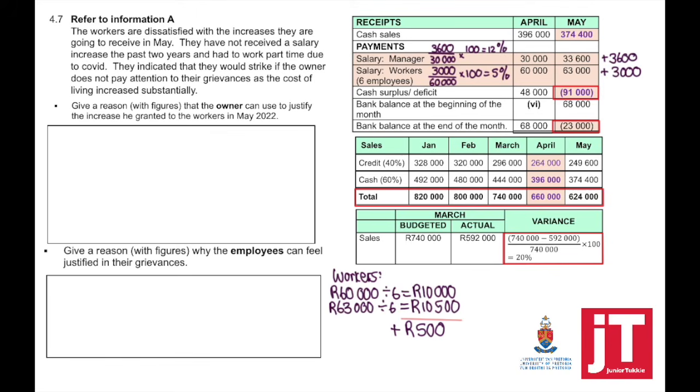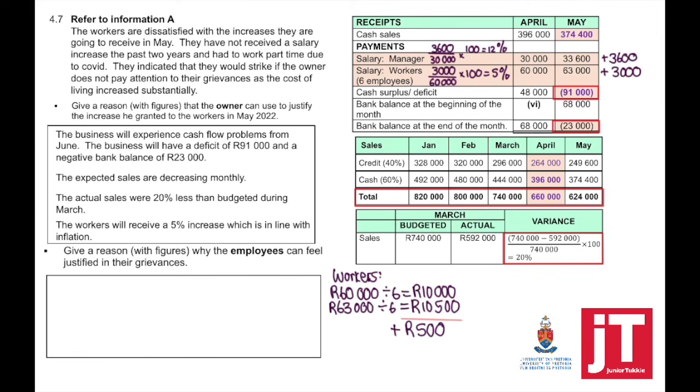But hey, actually, I cannot afford to give them more than 5%. So in your answer, make sure that you mention the business will experience cash flow problems from June. The business has a deficit of 91,000 and a negative bank balance of 23,000. The expected sales are decreasing monthly. The actual sales were 20% less than budgeted during March. The workers will receive a 5% increase, which the owner can feel is in line with the inflation rate.